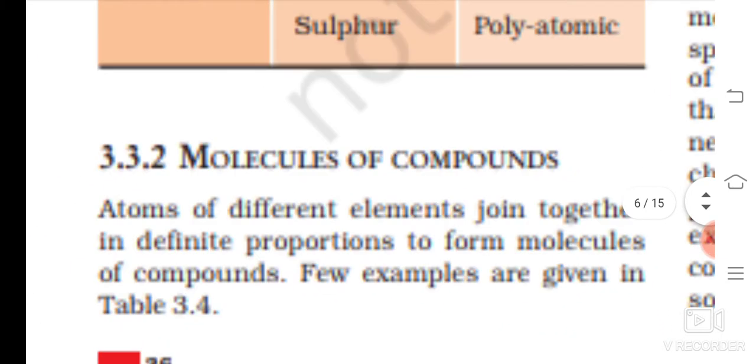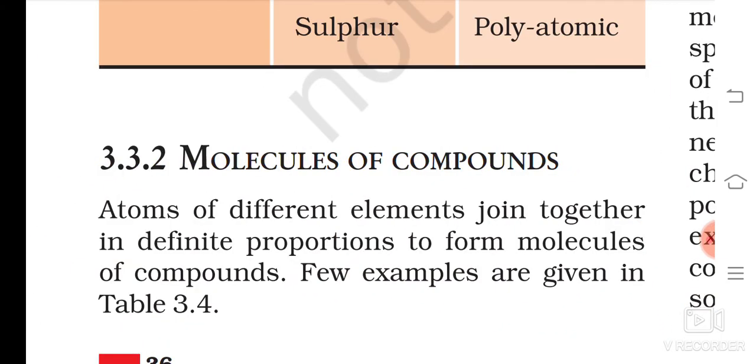Now, molecules of compounds. So, compounds are formed. Okay, many molecules. In biology, you have done that cell gives you tissue gives you organ gives you system, and system gives you body. Here also many things are there. Atom gives you element gives you molecule gives you compound.